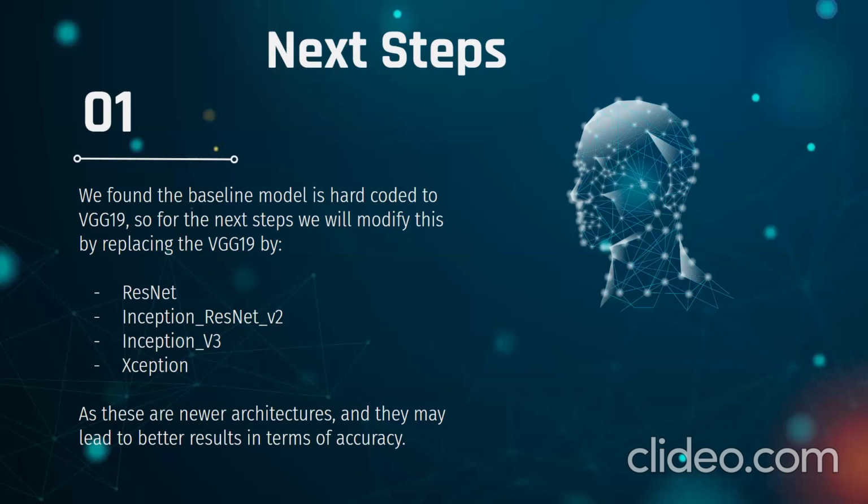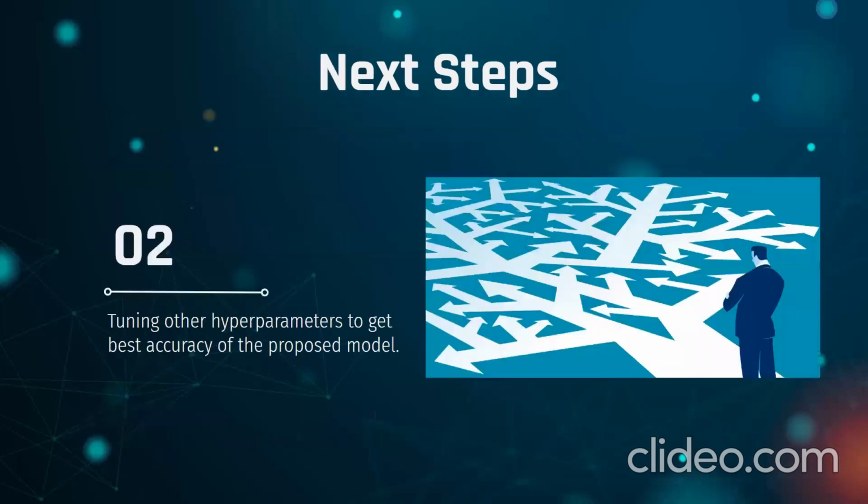So we are going to try the ResNet, the Inception ResNet v2, Inception v3, and Xception models. We are also going to tune and test different hyperparameters that are included in our model, including the depth of the model itself by trying to add different layers, changing the weights of the dropout layer, or even trying to change the learning rates.